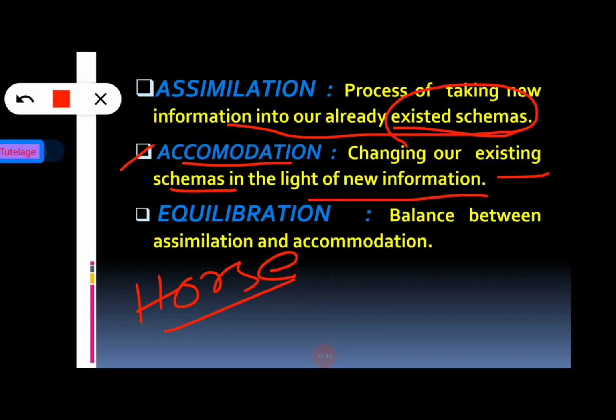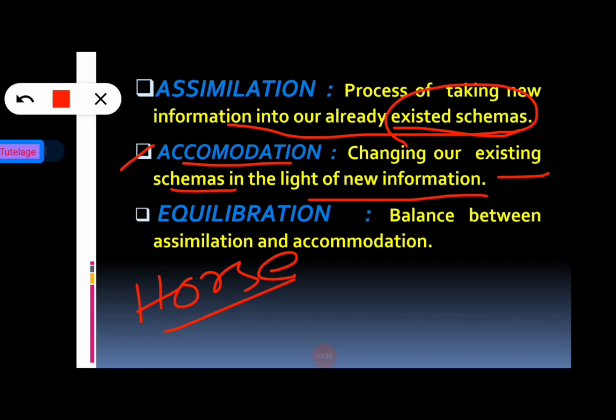Okay, so I think this is clear, what is accommodation. So he or she will change his or her existing schema. What is the existing schema? That is the characteristics of horse. And which one is the new information? New information is characteristics of cow. So he or she will modify his or her knowledge. So that stage, that level, that process is called the accommodation.